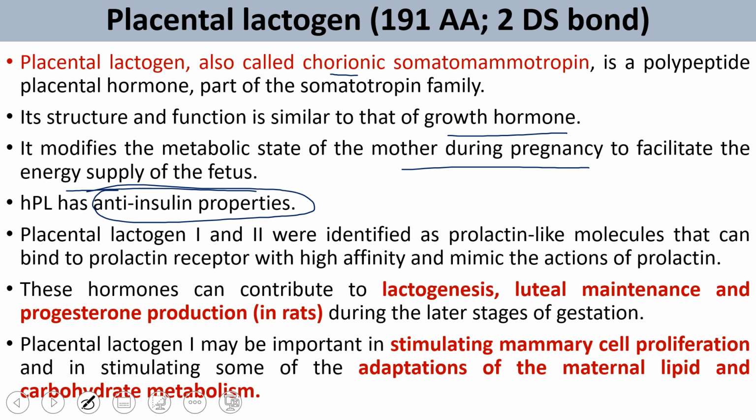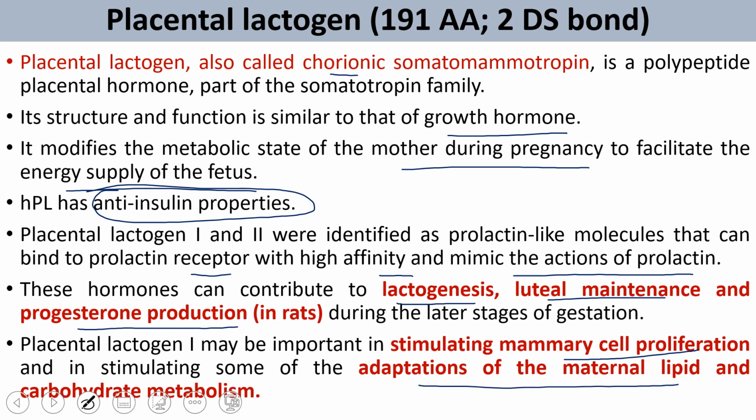Placental lactogen 1 and 2 were identified as prolactin-like molecules that can bind to the prolactin receptor with high affinity and mimic the action of prolactin. These hormones can contribute to lactogenesis, luteal maintenance, and progesterone production, especially in the case of rat. Placental lactogen 1 may be important in stimulating mammary cell proliferation and some of the adaptation of maternal lipid and carbohydrate metabolic processes.